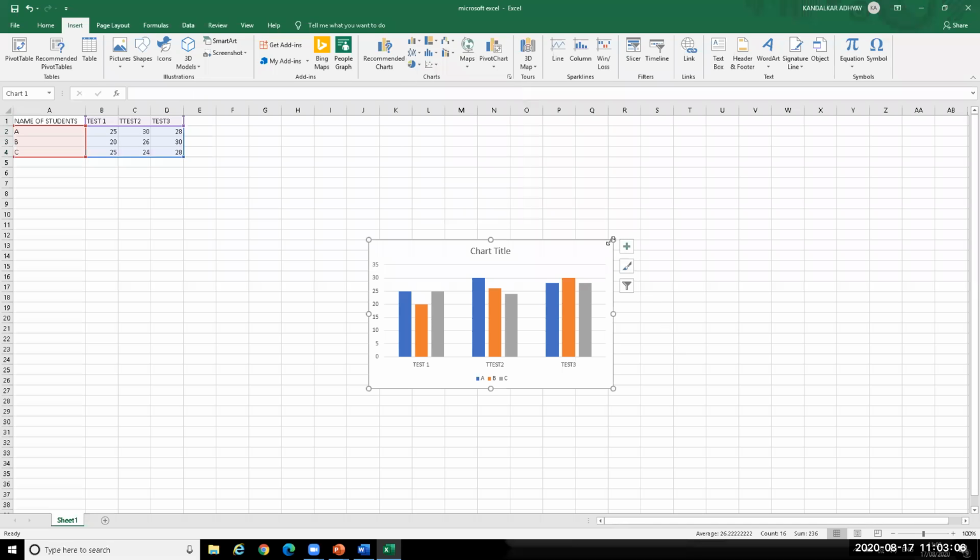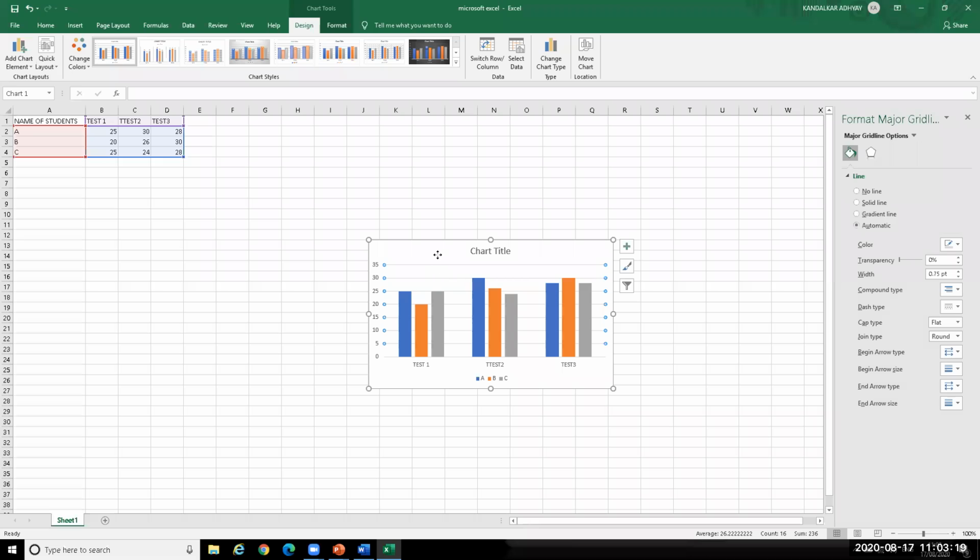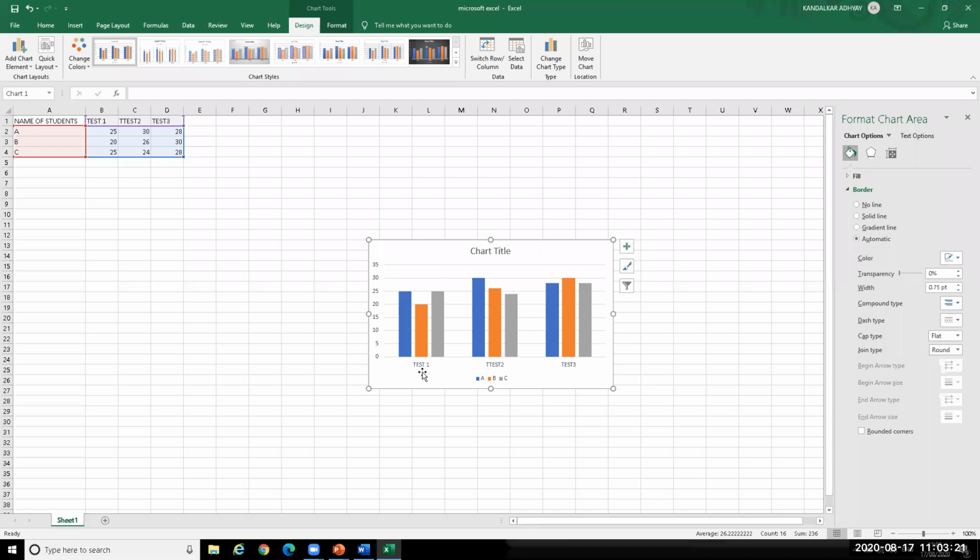Now in this graph, you can see how many marks were secured by A. See here, in test 1, this is the data of student A. In the first test, he has got 25.